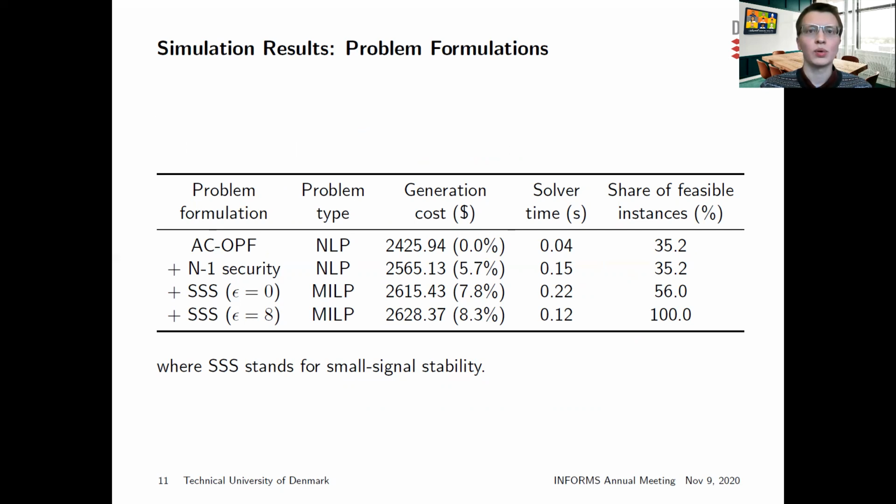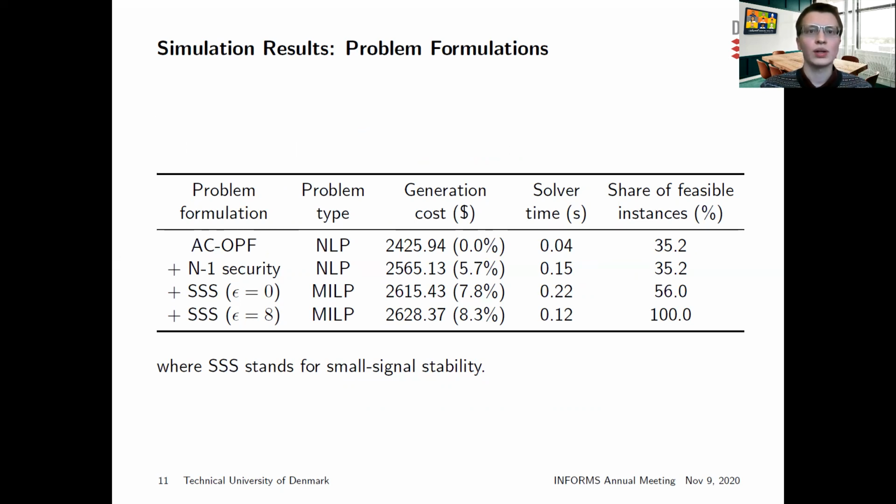Following our proposed approach for a value of epsilon equal to 0, we decrease this share to 44%. Introducing a value of epsilon equal to 8 in the classification decision of the neural network allows us to obtain feasible solutions for all test instances.